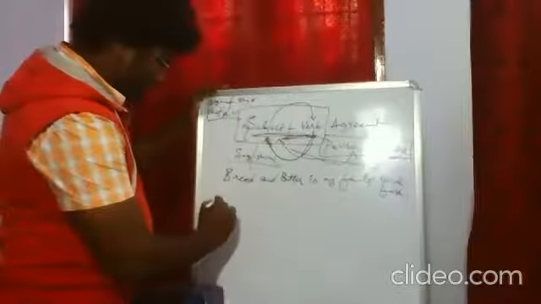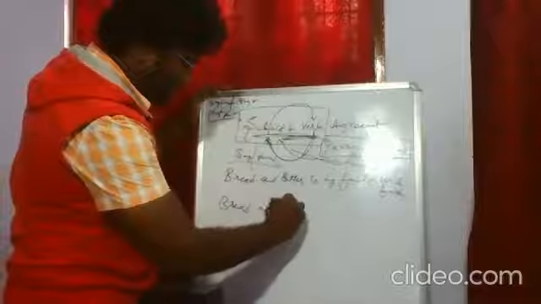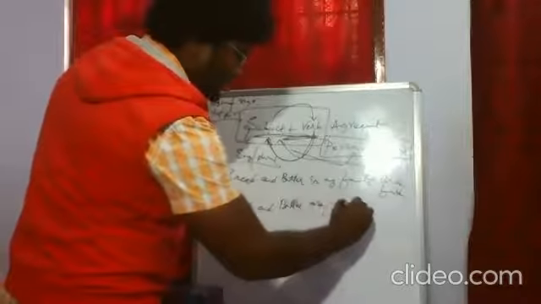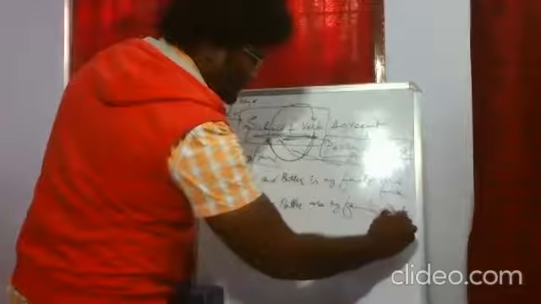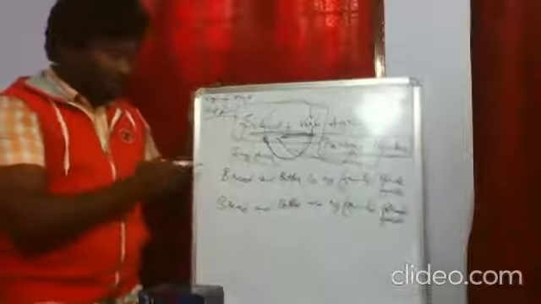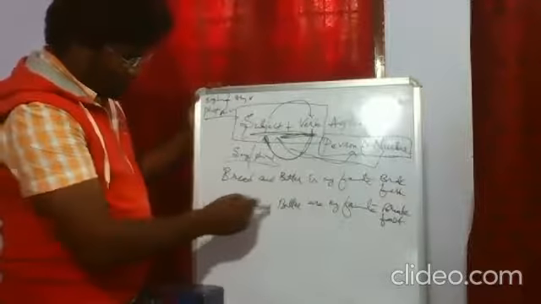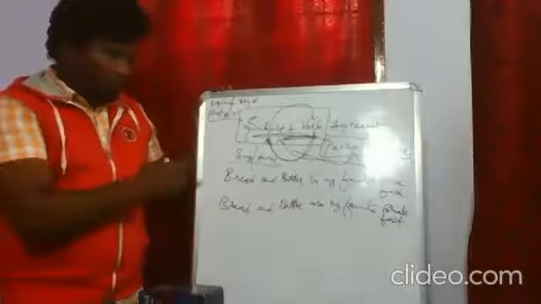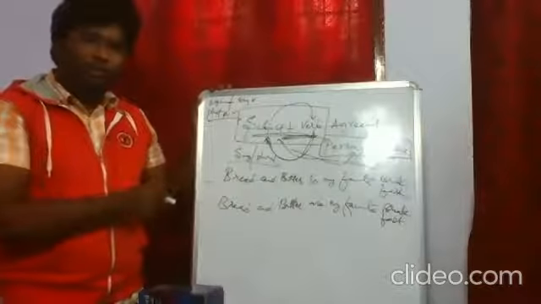The next one: "Bread and butter are my favorite breakfast." I wrote two sentences here. If I'm not mistaken, which one do you think is right? Whether the first one or the second one? Which one are you thinking is the correct one?